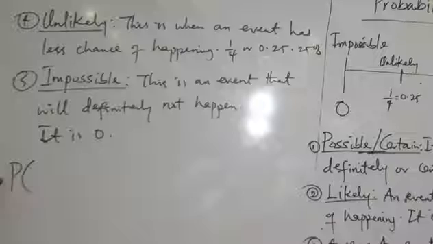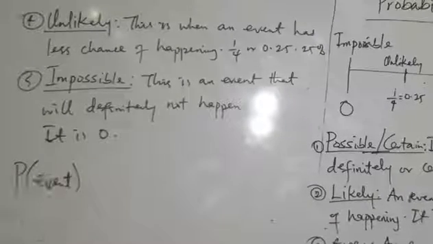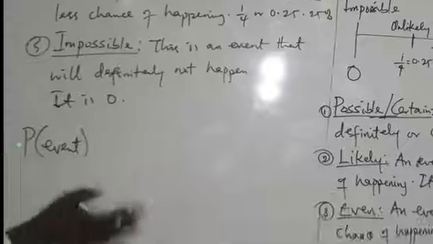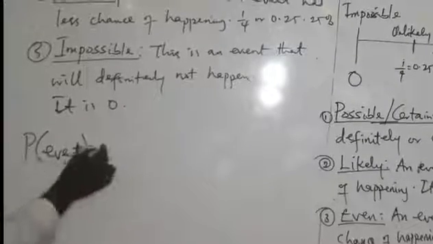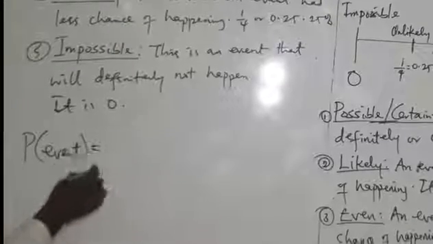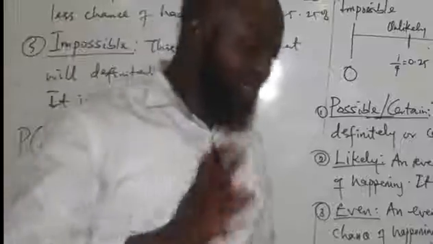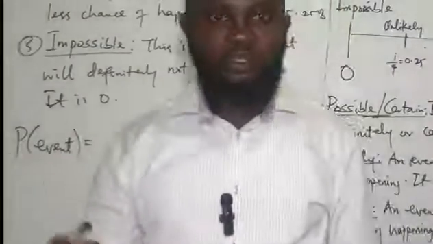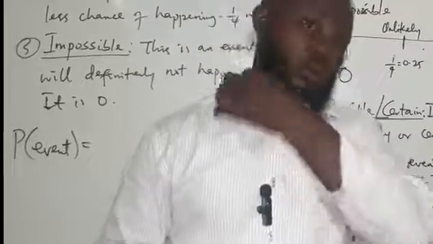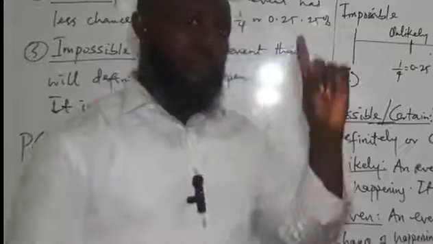we write it as P in brackets, event. So the event could be anything. It could be whatever you are given. The probability of an event is the number of successful outcomes. Please take note of this word. Number of what? Successful outcomes. You know, I made mention of outcome when I was explaining terms. Outcome is the result of an event.